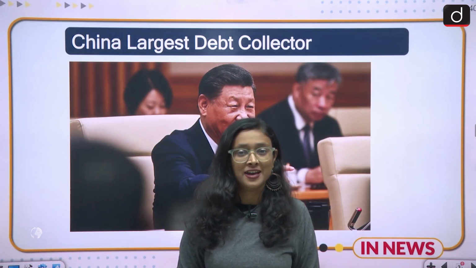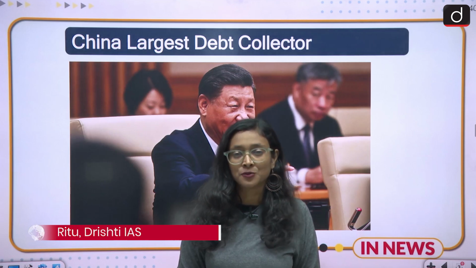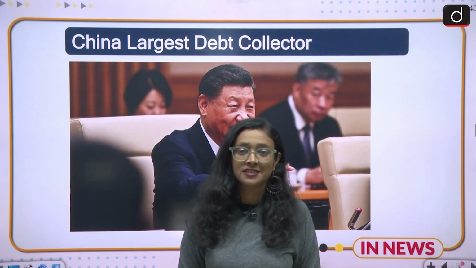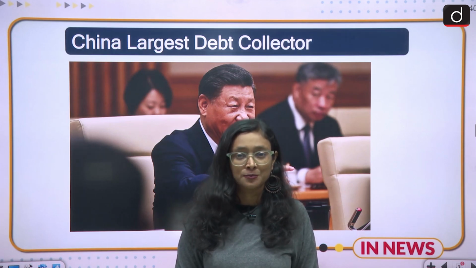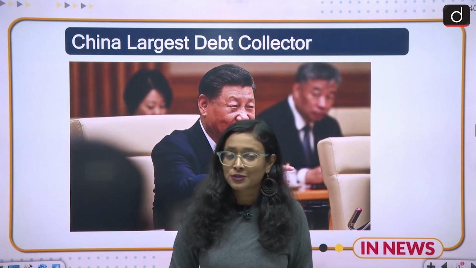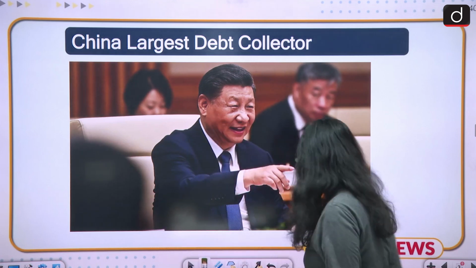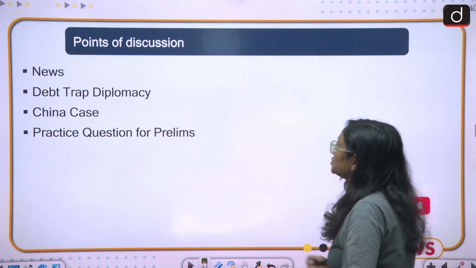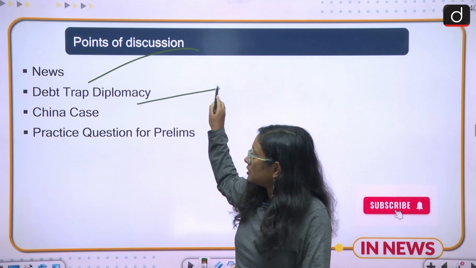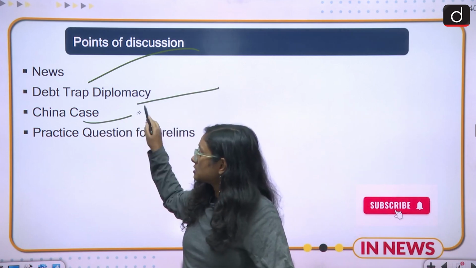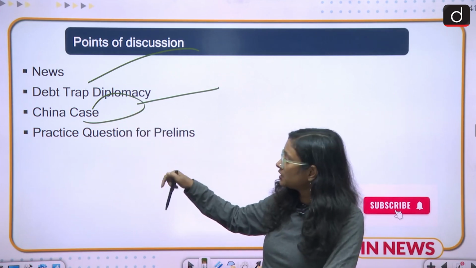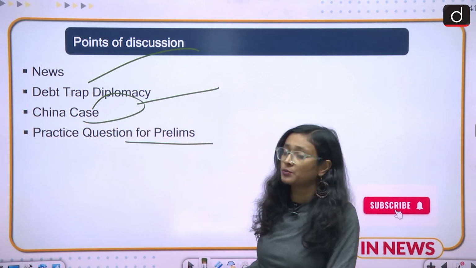I am Ritu and today's session is about China's debt policy, and this session is important for your GS 3 perspective as well as your prelims perspective. Moving towards the points of discussion: first of all we are going to discuss the news, then the debt trap diplomacy, then how this diplomacy is working in the context of China, then we are going to discuss a practice question for prelims.